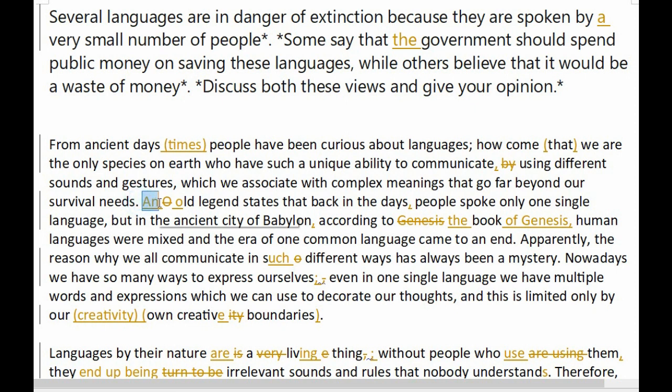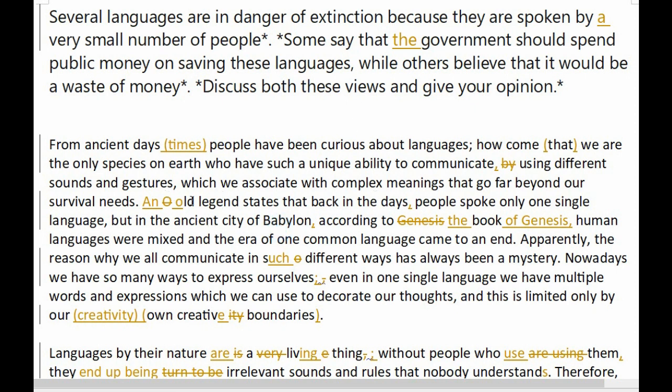And, you know, legend is quite vague. We're going to say what the legend states, but when we introduce it for the first time, we actually usually say an old legend claims, an old legend states. There's nothing wrong with using a the, actually. The old legend states. It sounds more like you're introducing it with an, and with a the, it sounds like the other person that you're talking to might already know which legend you mean.